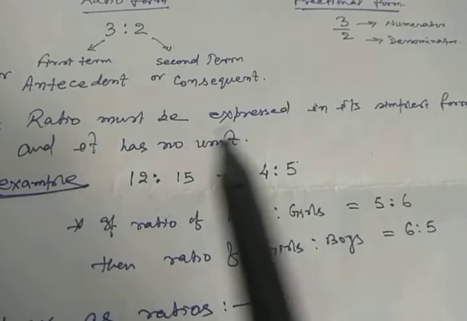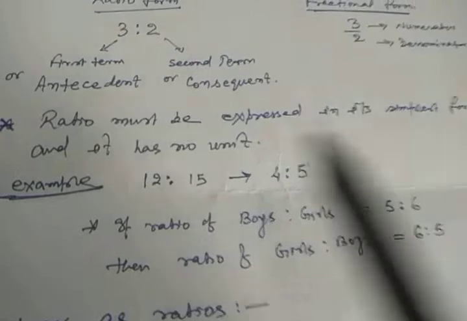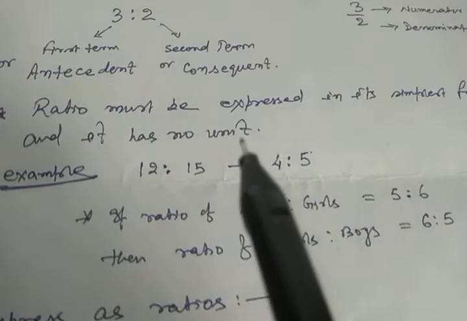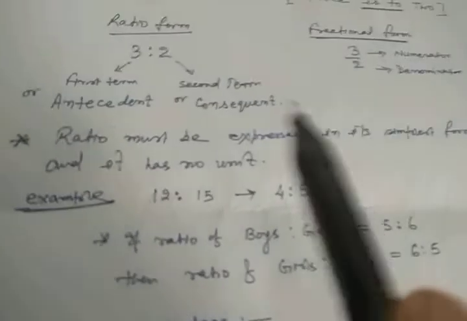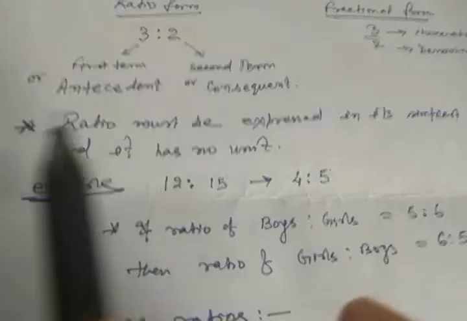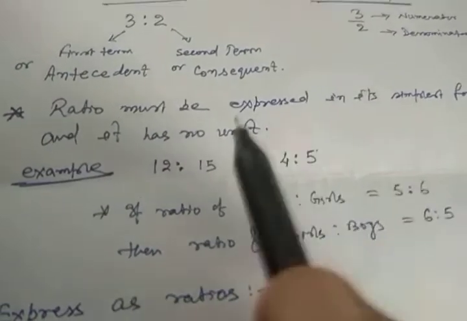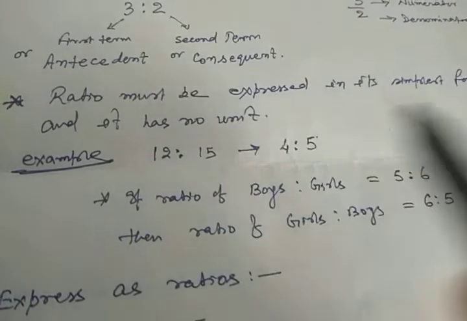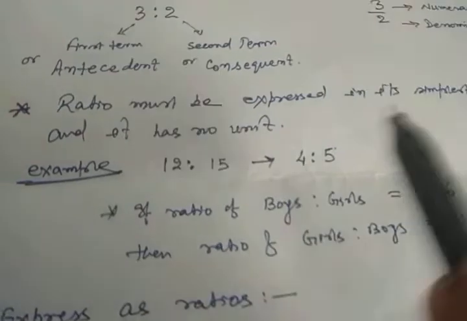Now you should remember one more point: a ratio must be expressed in its simplest form, and it has no unit. So I have mentioned 2 points for you. Remember, whenever you express a ratio, it should always be in the simplest form and it should not have any unit.